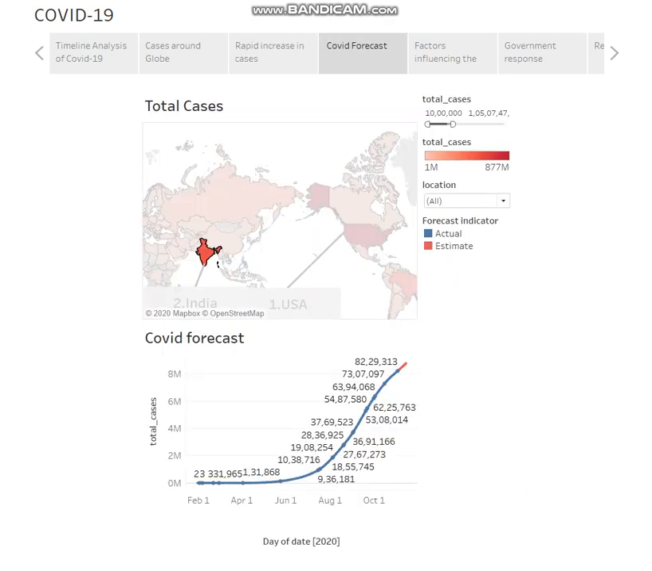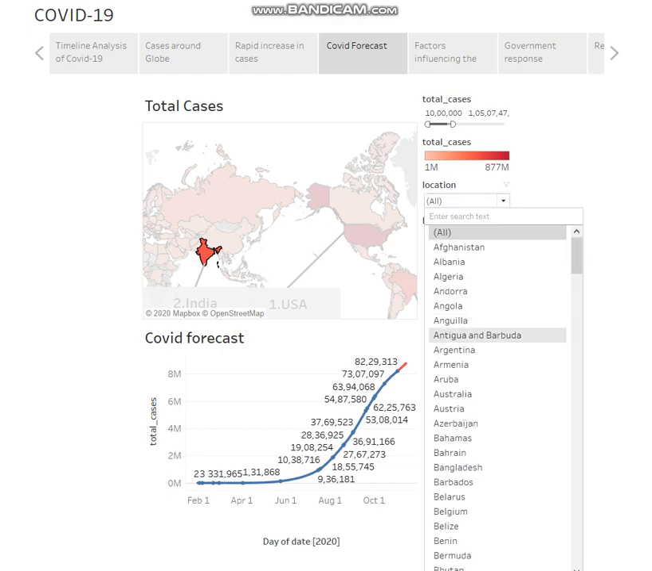Here, I have created a COVID forecast where you can see the actual as well as the estimated forecast of total cases in a specific country. For India, you can see that the actual number of cases till 31st October were 8.1 million and the estimated COVID cases is to be 8.7 million by 14th of November. And so you can check for different countries by clicking on the country.